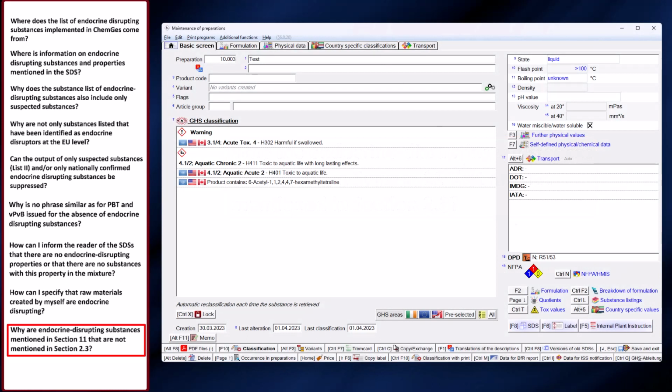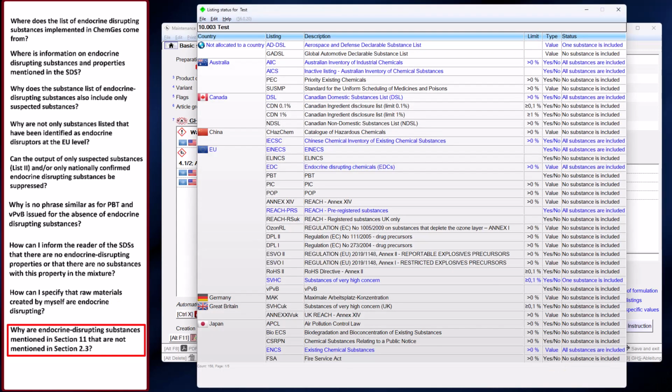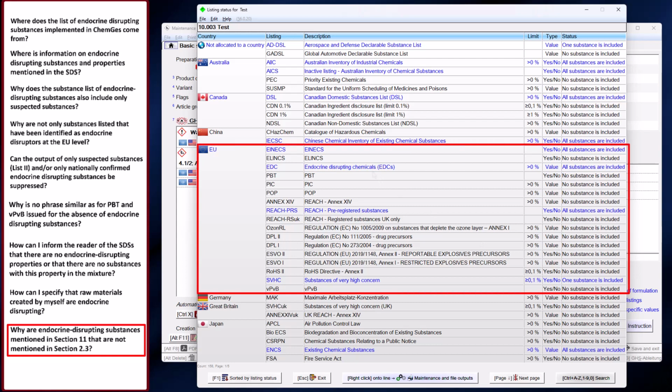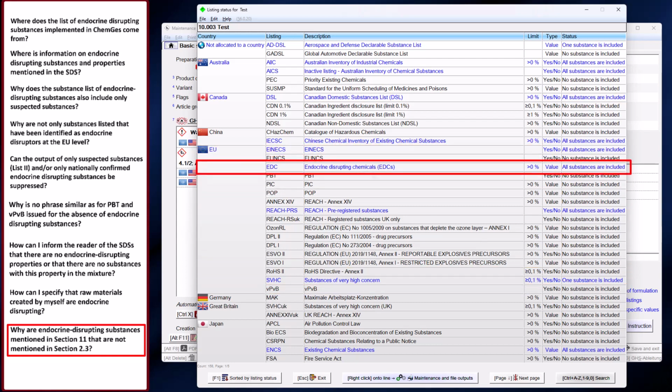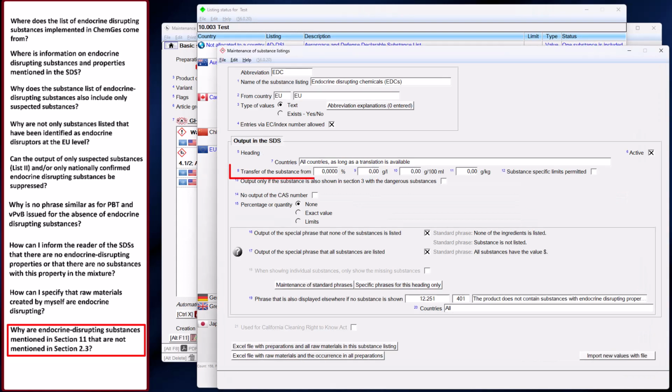To do this, go to the first screen of your preparation. Press Ctrl-L, enter the maintenance of the substance listings. In the substance listings for the European Union, right-click on the substance list EDC endocrine disrupting chemicals. Then you can specify that your substances should only be output from 0.1%.